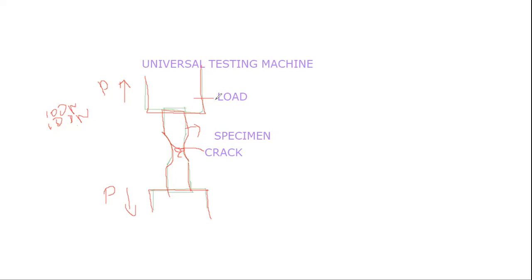While the load acts on the body at one particular section, these internal forces are induced within the body.